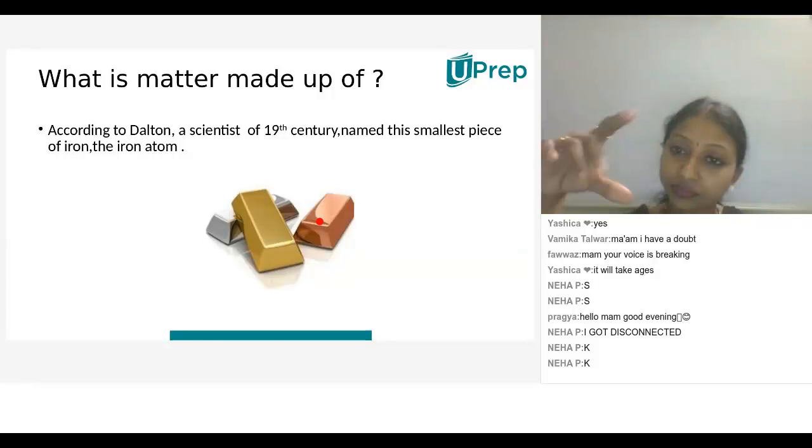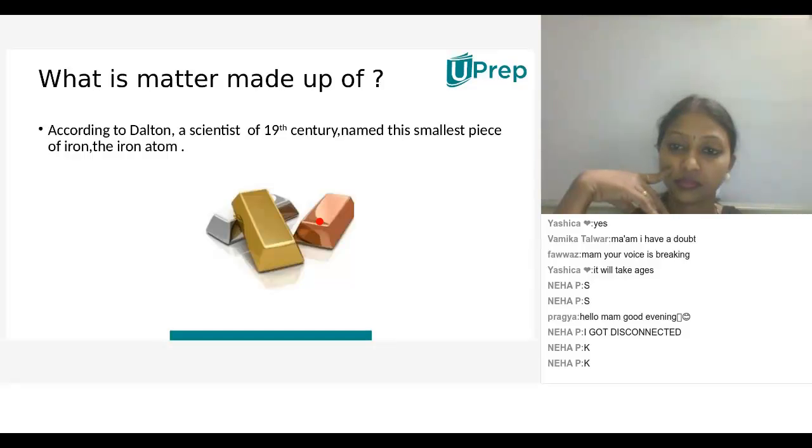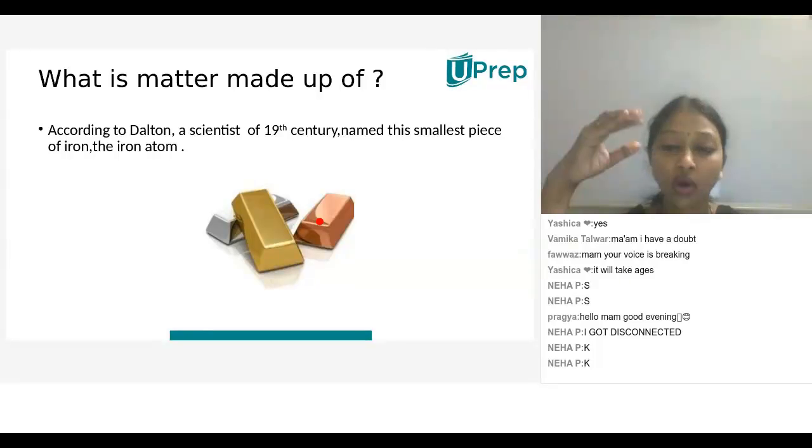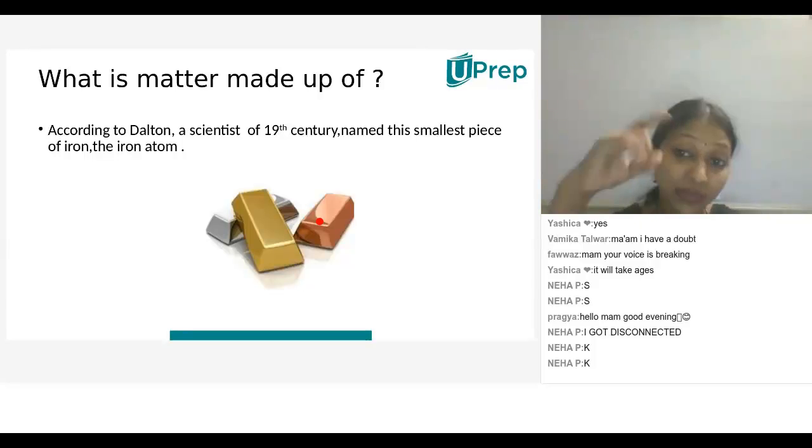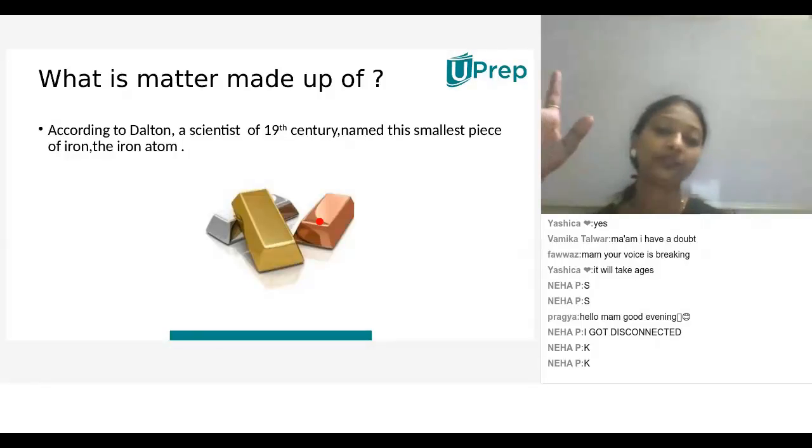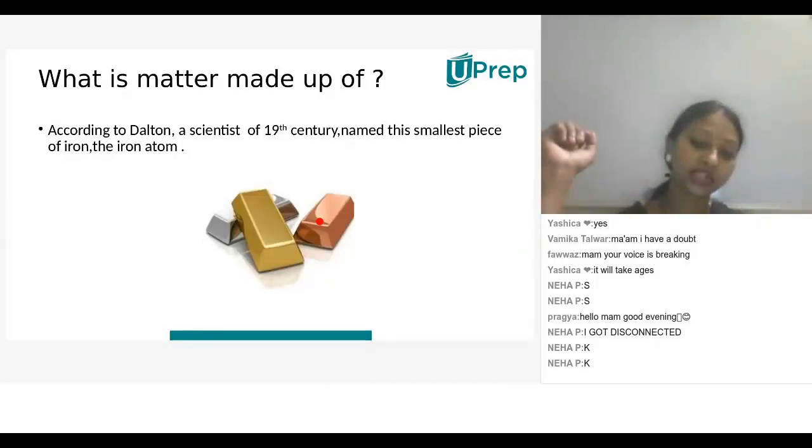The full bar, no other properties it shows, only the properties of that particular bar of metal. Yes, ma'am, because all the atoms are only of gold, so it's an element. All the atoms are identical within the element. But gold atom is different from copper atom. Copper atom is different from silver. And silver is different from gold and copper. Understood?